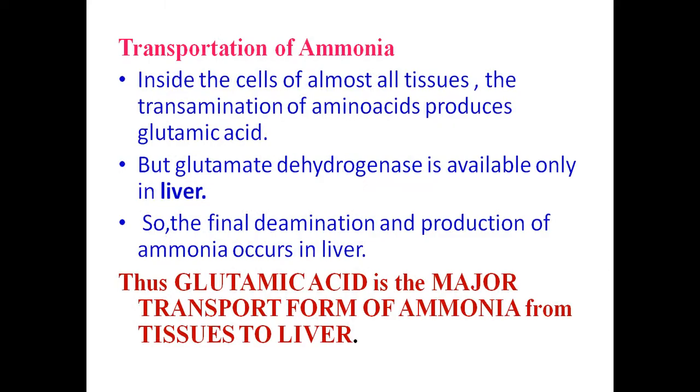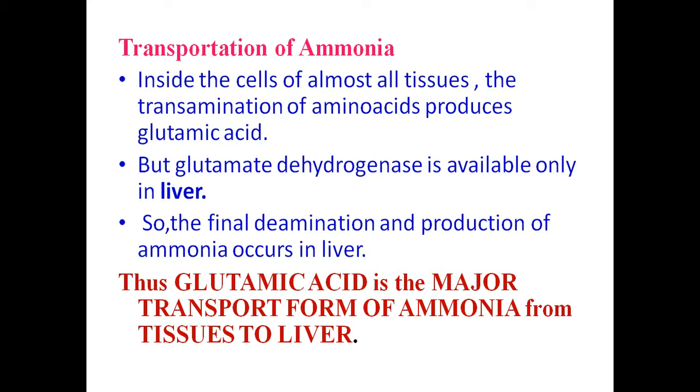Now, transportation of ammonia. It is already discussed inside the cells of almost all tissues. The transamination of amino acids produces glutamic acid. I told you transamination and deamination, especially oxidative deamination and trans-deamination.